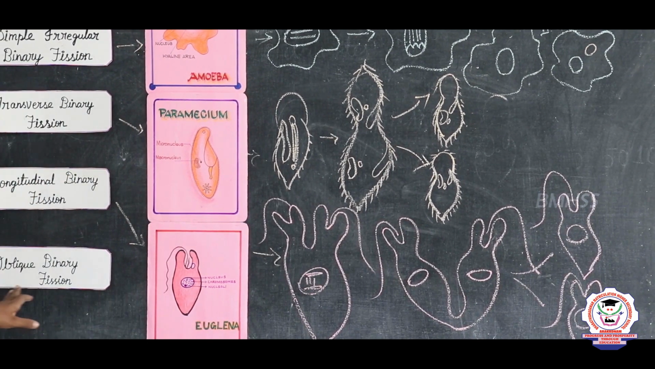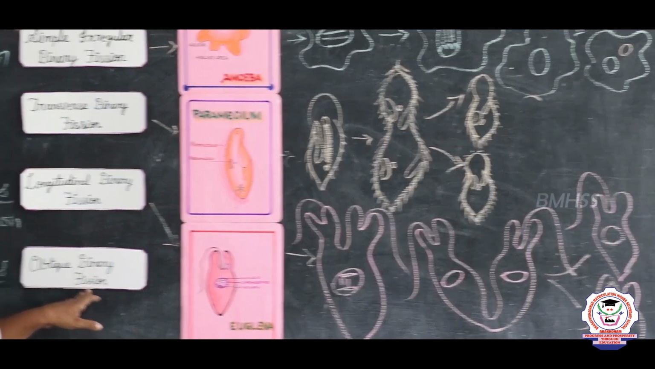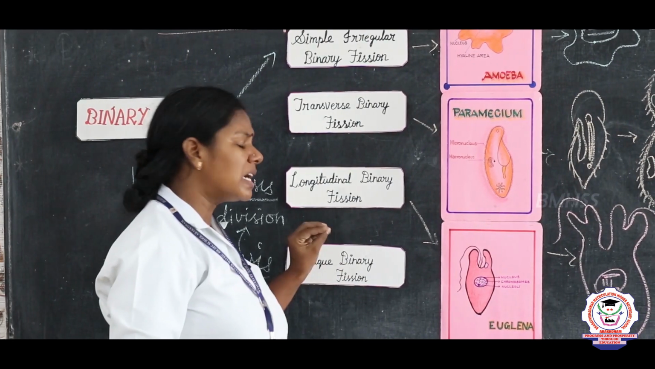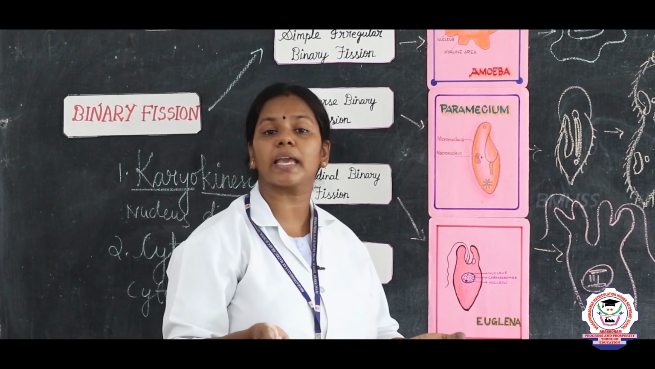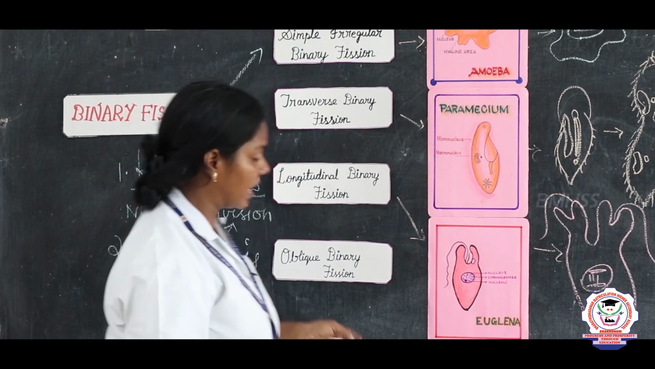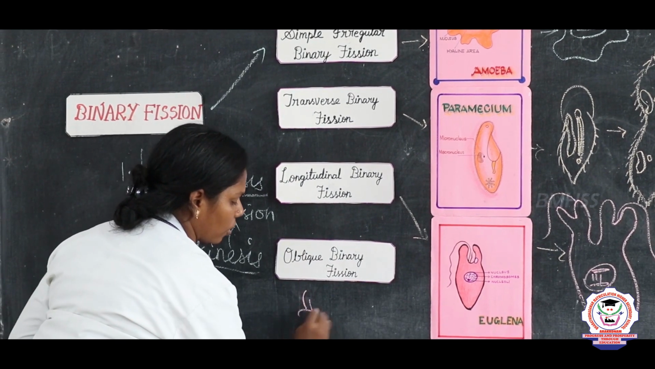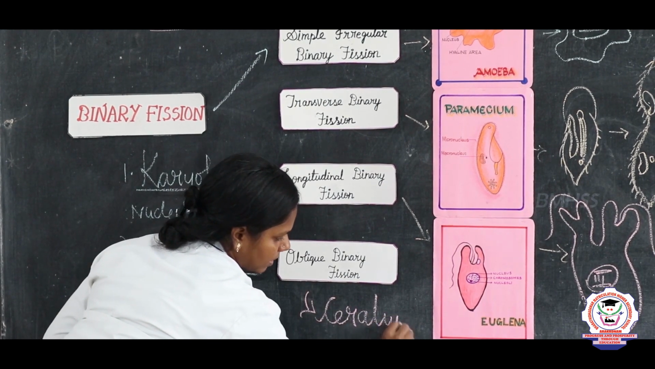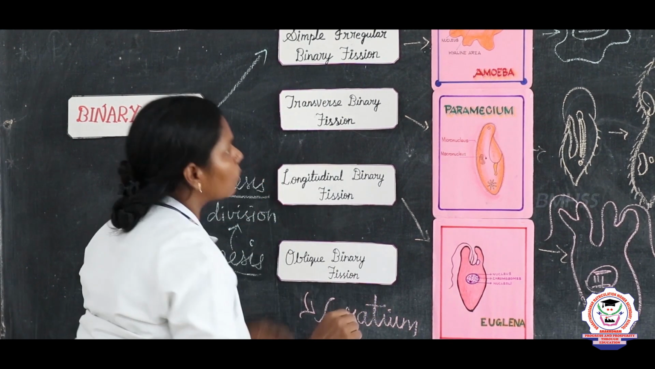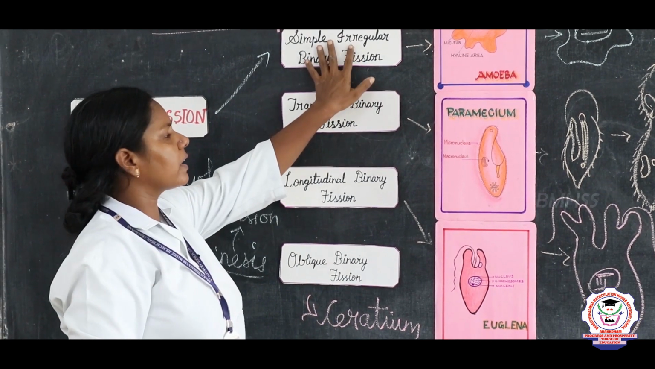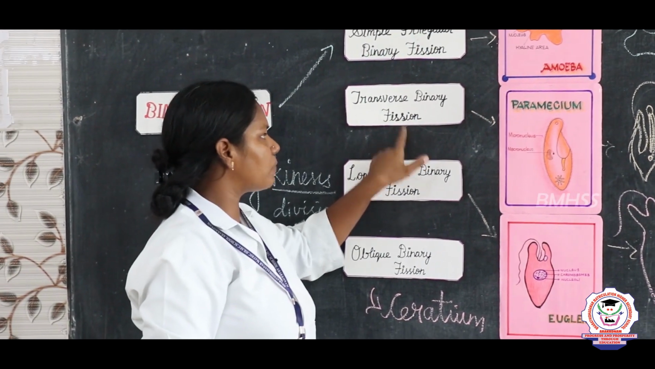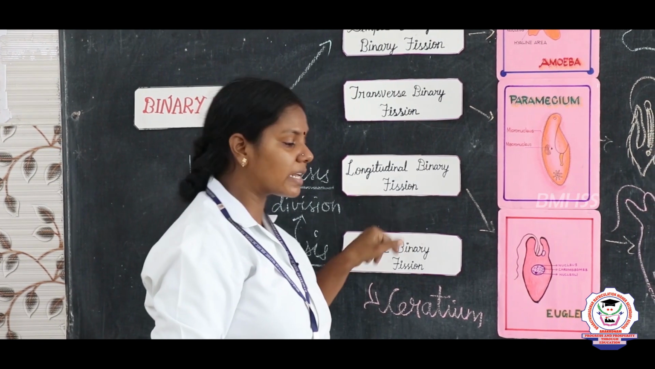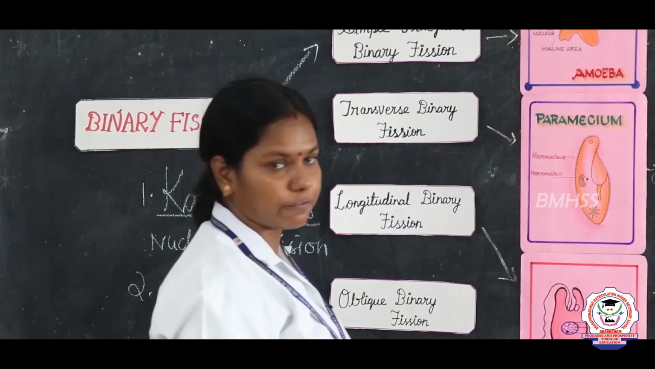And what is the fourth type? Oblique binary fission. If an organism's division is not clear, we say it is oblique binary fission. The best example is a microorganism, Serratia. So what are the four types, children? Simple irregular binary fission, transverse binary fission, longitudinal binary fission and oblique binary fission.